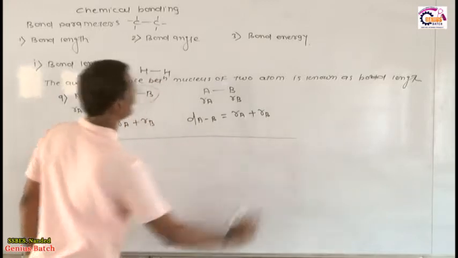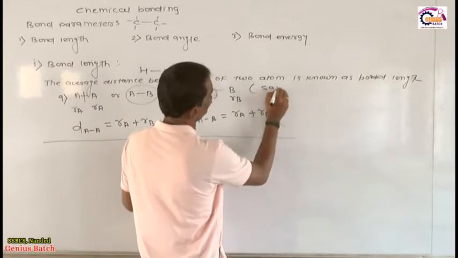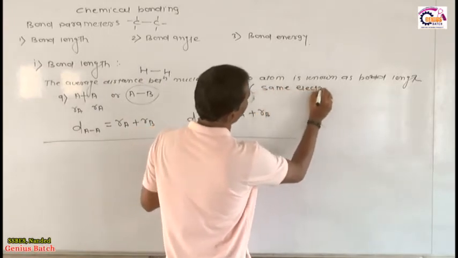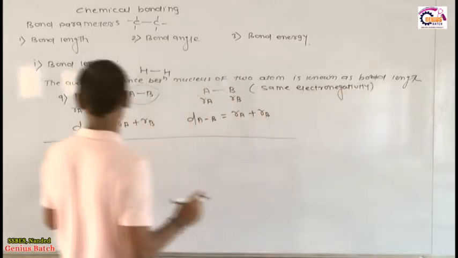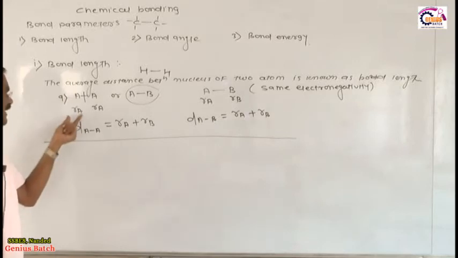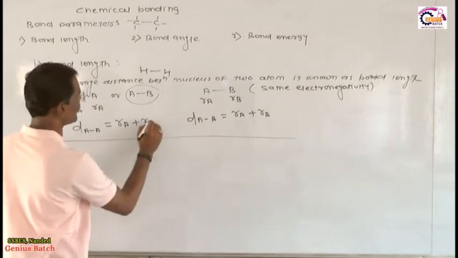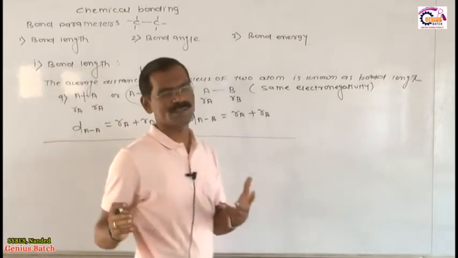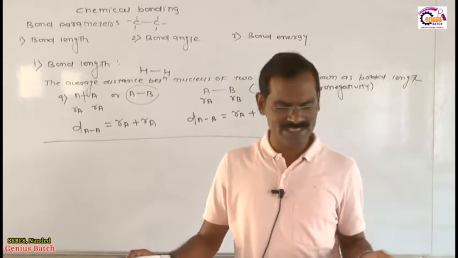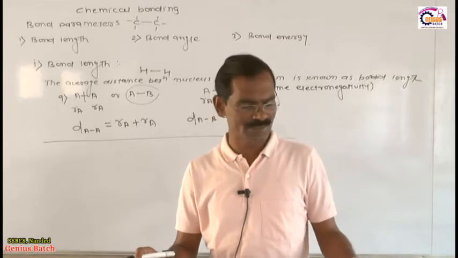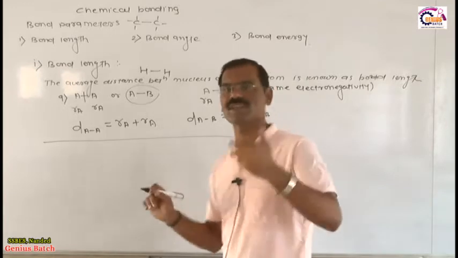So as per my idea, the first case is over, in which both atoms have the same electronegativity. If both atoms have the same electronegativity, then we calculate the bond length by using this formula. Therefore, distance of AA is equal to RA plus RA, or RA plus RB, because both have the same electronegativity. RA is nothing but the radius of A, and RB is nothing but the radius of B. Dear friends, this is one way by which we calculate the bond length.